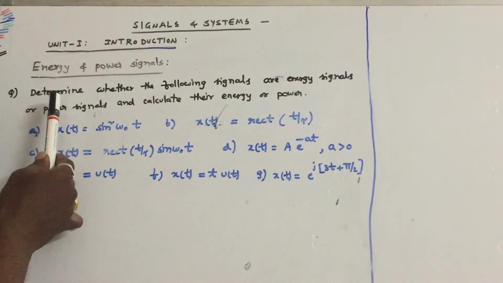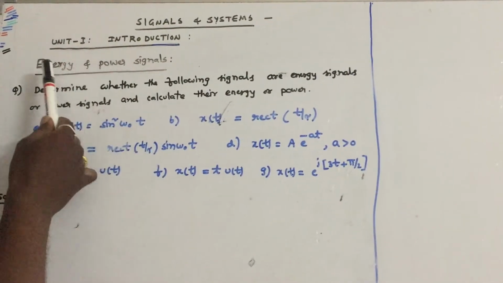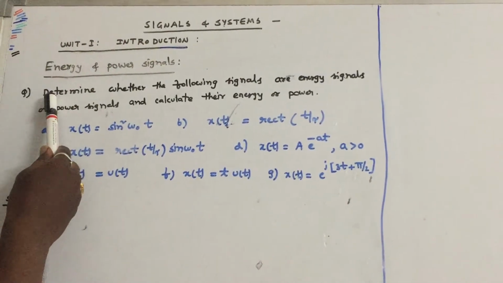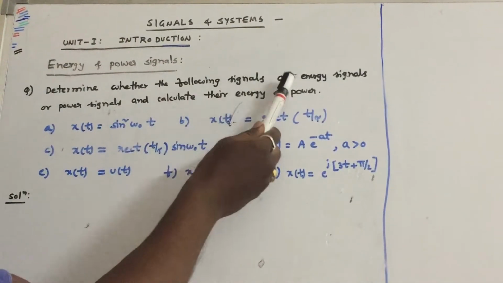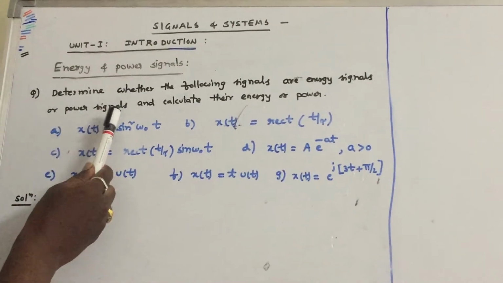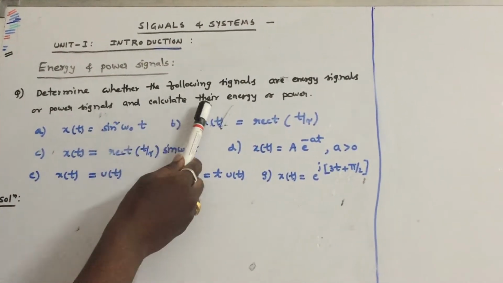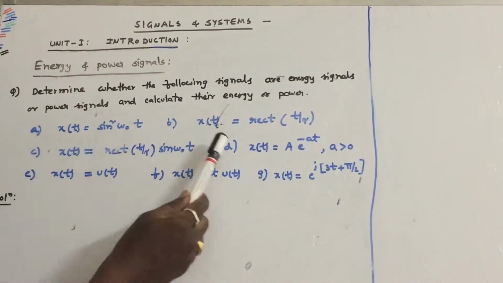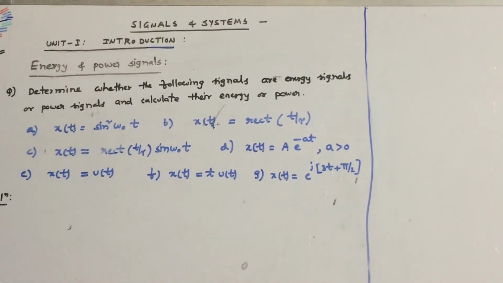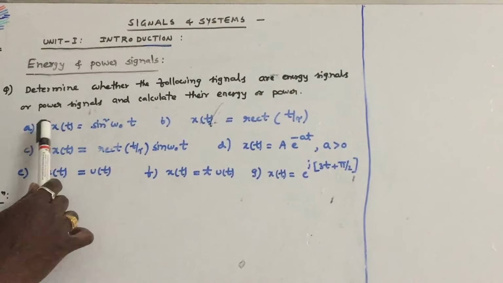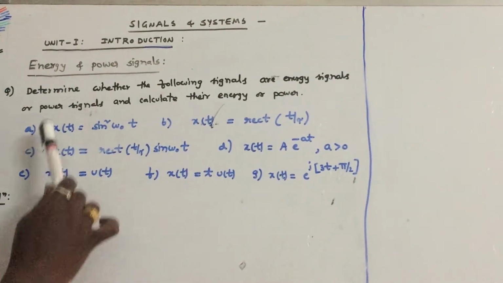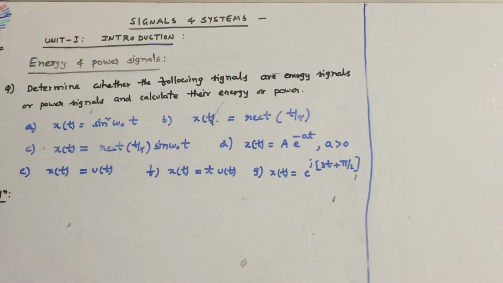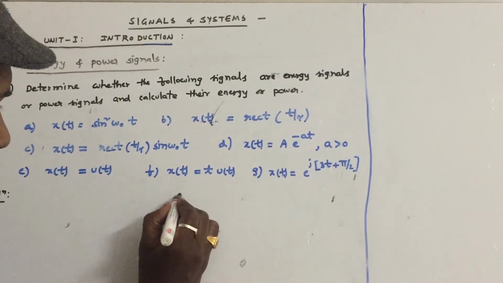Hi, in this session we will solve one problem on energy and power signals. Let us see this problem. Determine whether the following signals are energy signals or power signals and calculate the energy or power. Here are parts A, B, C, D, E, F, G. We want to find out whether these given signals are energy signals or power signals and their corresponding energy and power. So let us solve these questions one by one.